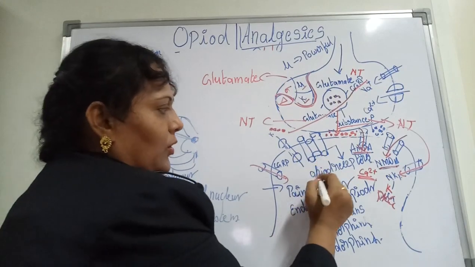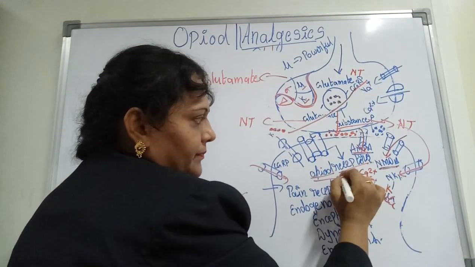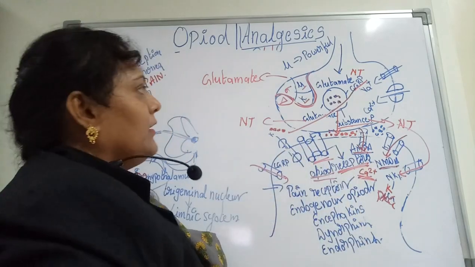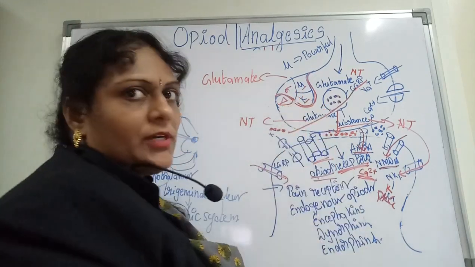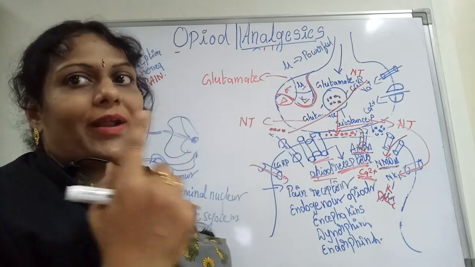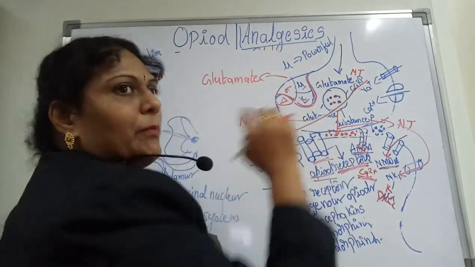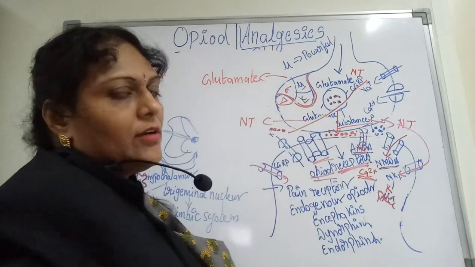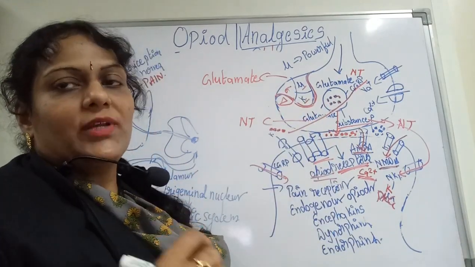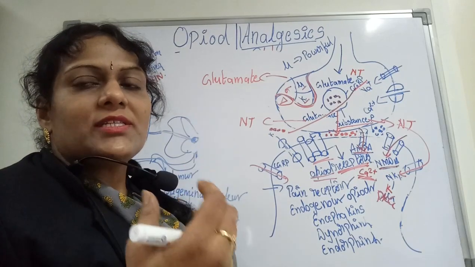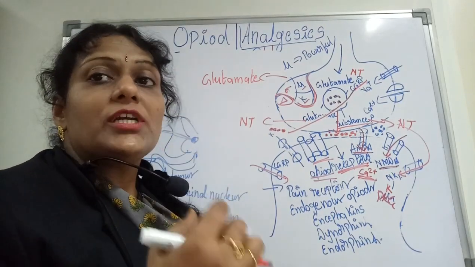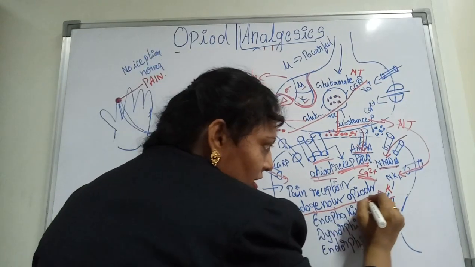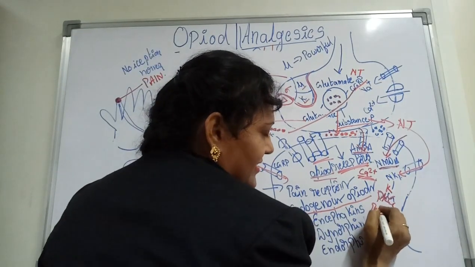Here I am indicating one more opioid receptor. Here you can see. And this opioid receptor consists of three subunits. Mu and kappa are both the same, in one category, then sigma and delta. So these are the three main subunits, which have some endogenous opioid peptides, which I indicated here.